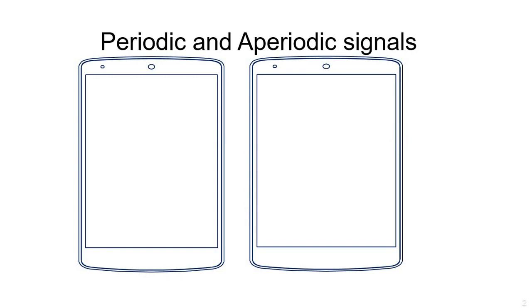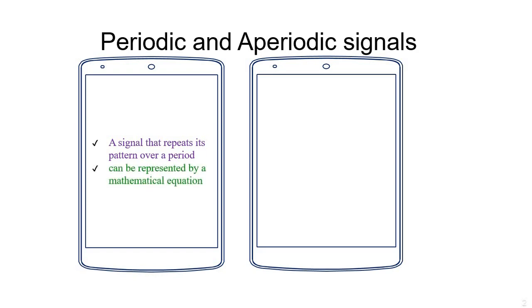First, let us see the difference between the terms periodic and aperiodic signals. A signal that repeats itself after some amount of time or after a time period can be called a periodic signal, which means it has a regular pattern that will be repeated in some amount of time. So, when you are able to say that a signal is repeating itself, we will be able to describe it with the help of some mathematical equation. So, the periodic signals will have some mathematical equation to describe them. And the repetition time is called the fundamental period. This can be found for a periodic signal.